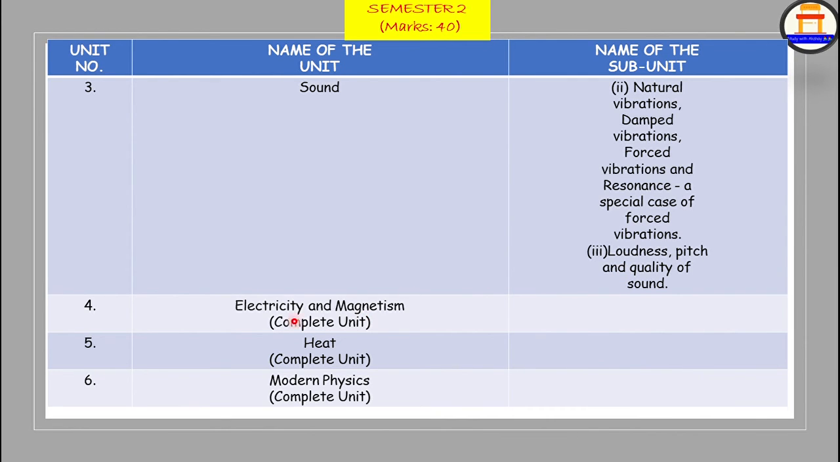Next unit we have is electricity and magnetism. Here the chapters which come under electricity and magnetism are current electricity, household circuits, electromagnetism. Okay, all the three chapters will be done in depth over here. And coming to the next unit, that is heat, calorimetry is the only chapter under heat. Okay, as per the syllabus of ICSE, calorimetry is the only chapter under heat, and under modern physics as well, radioactivity is the only unit.